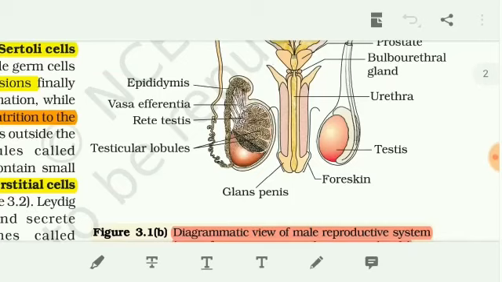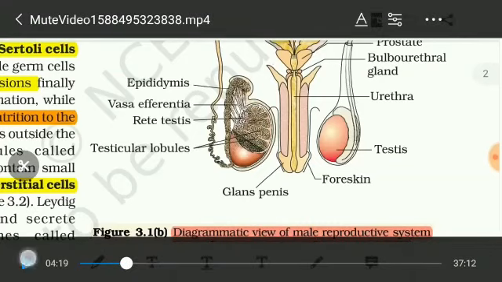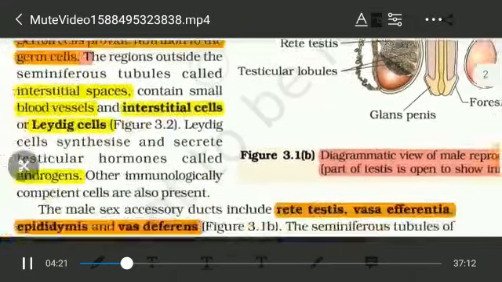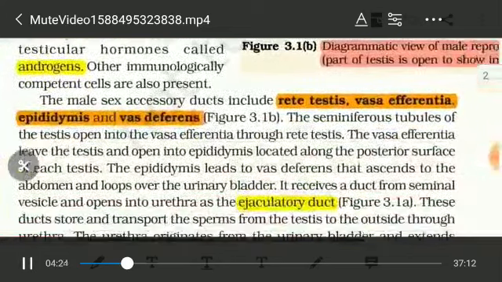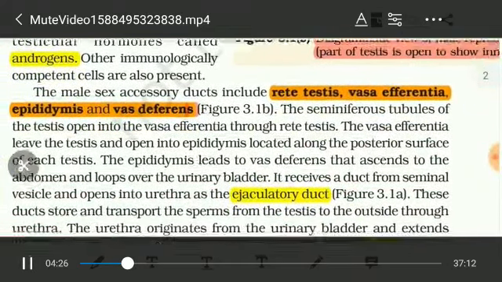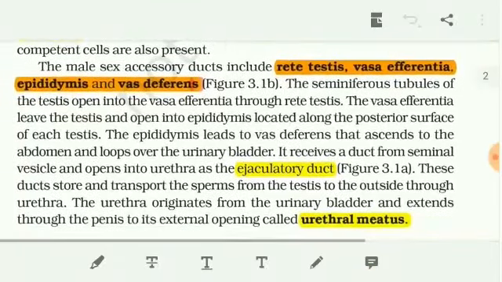Lastly, through the penis and the urethra, the sperm are delivered into the female genital tract. The process is insemination. And lastly, the urethra opens into the urethral meatus. The urethral meatus is nothing but the last part of the penis, through which the sperm as well as urine move outside the body.